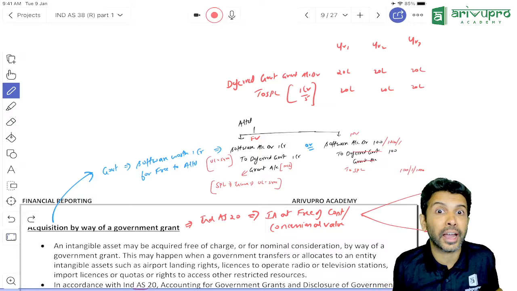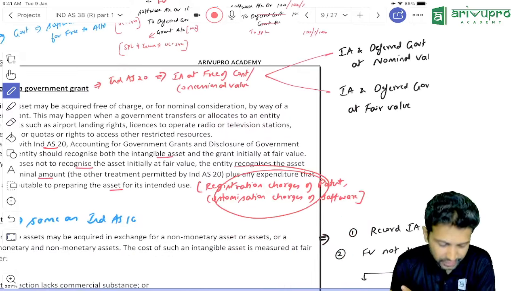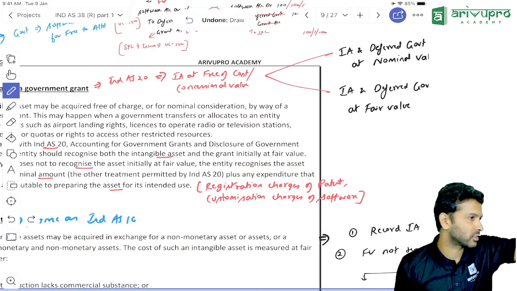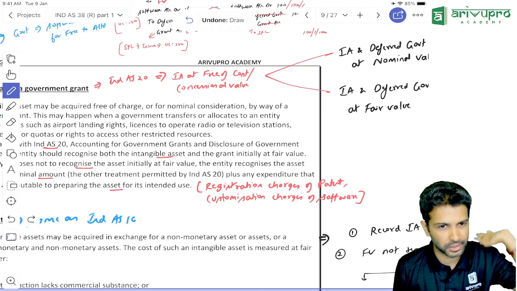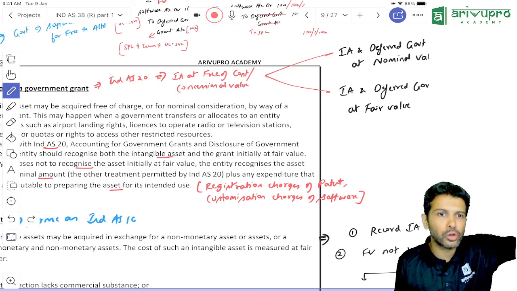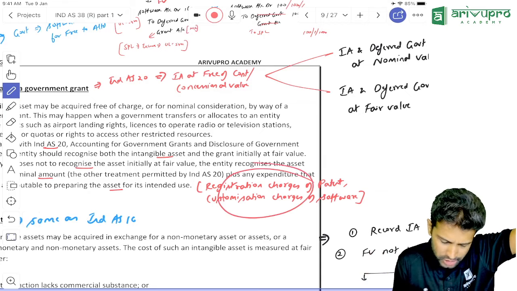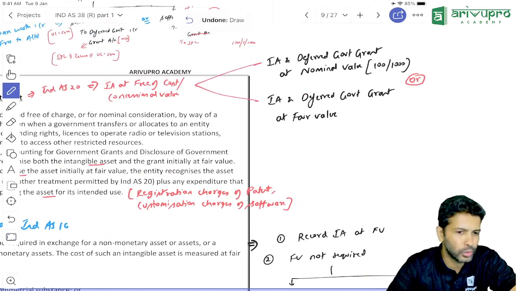So what do you do for DAC? DAC, if you have registration charges, customization charges, installation charges, that you will add, capitalize. That concept is still the same. Just because you have received the government grant doesn't mean that DAC you can ignore. DAC you will always capitalize. That's a common concept. That's what the third point is trying to say over here. I've just summarized it for you in one line there.